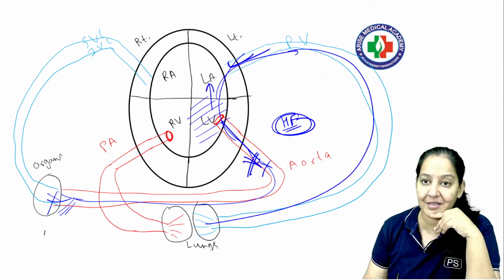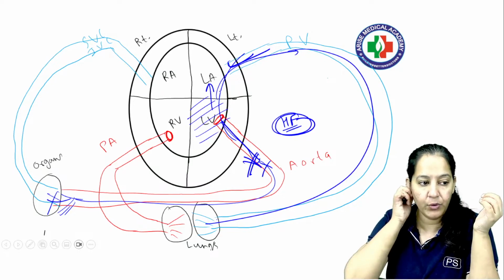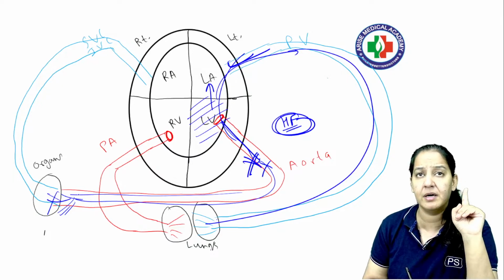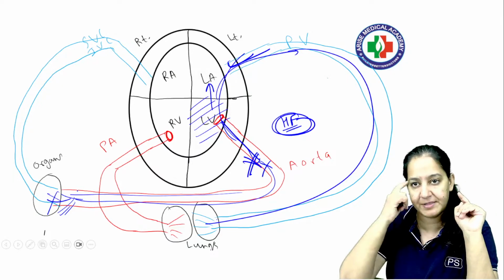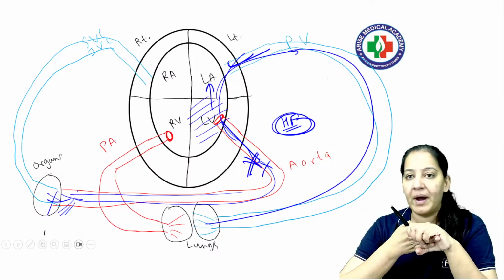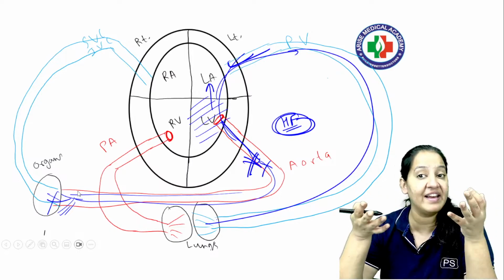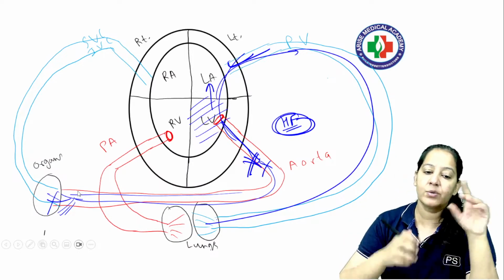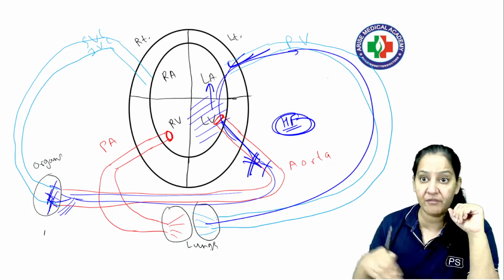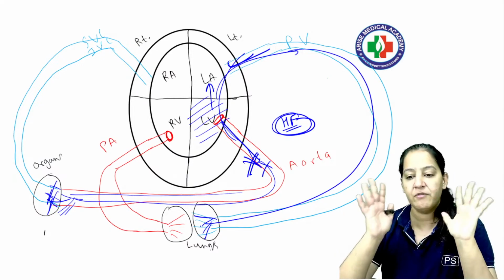So we want to treat it. There is a patient in my clinic who has dyspnea and fatigue because blood is not moving forward. The most sensitive organ that does not tolerate lack of blood is the brain. The patient can become unconscious in 8 minutes, go into coma, and death can occur. The second most sensitive organ is the kidney. The patient can go into acute renal failure and oliguria can occur. These are forward failure symptoms. In backward failure, there is only one symptom: the patient has dyspnea. So we want to treat this patient.